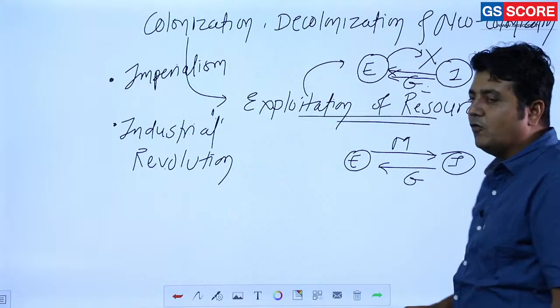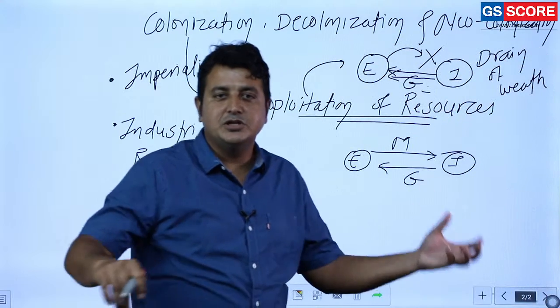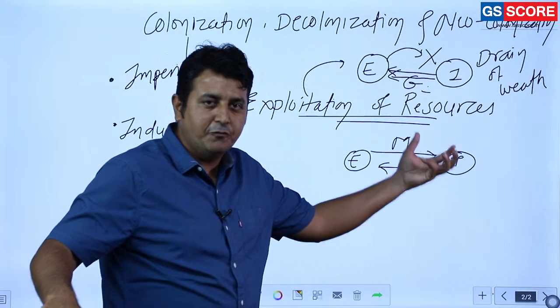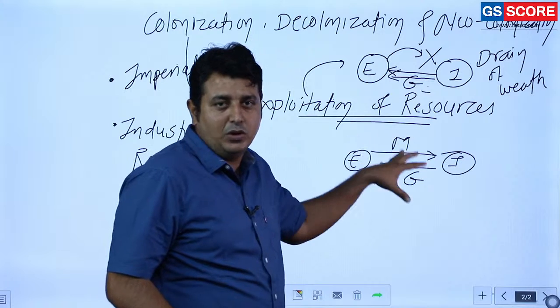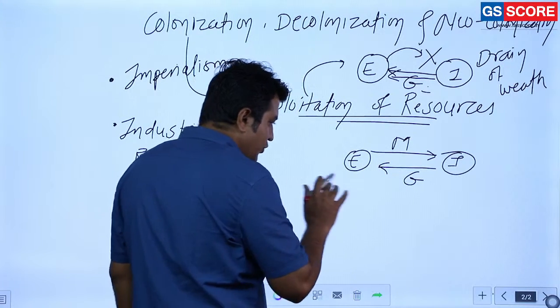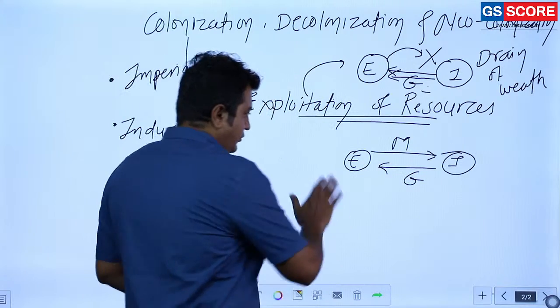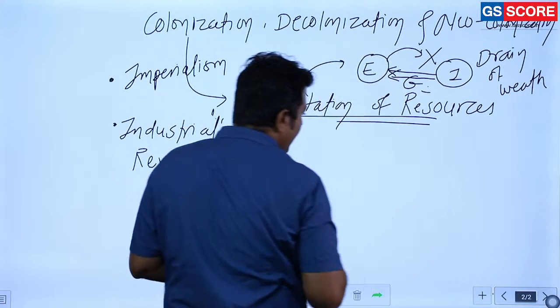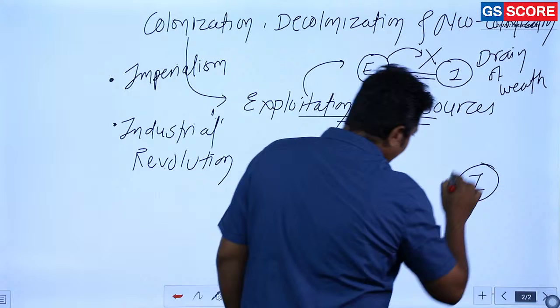It is a drain of wealth, also known as one-way transfer of money, wealth from one place to another place. Why colonies? Because in the colonies you have two things. For example, let's consider the case of India and England. Everybody knew about India and England, so we are going to discuss them.